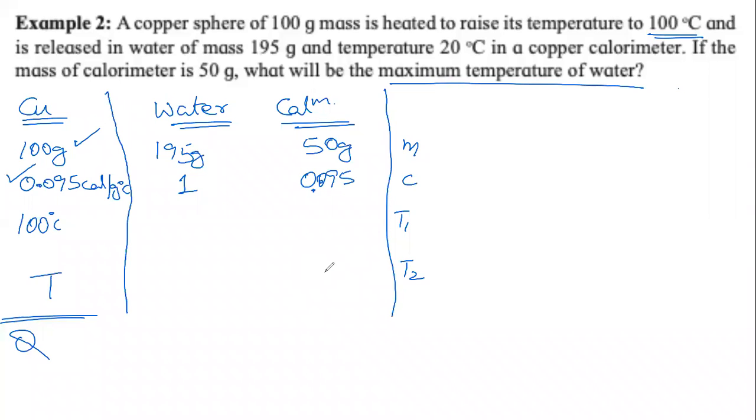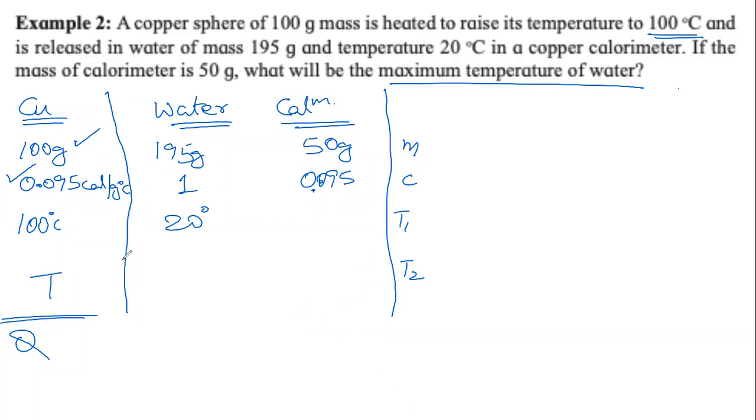Now, although we don't know the final temperature of water, we know the initial temperature of water, which is 20 degrees Celsius. The water has a mass of 195 grams and a temperature of 20 degrees Celsius.